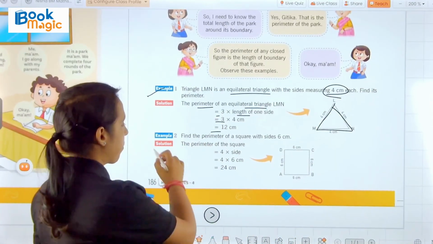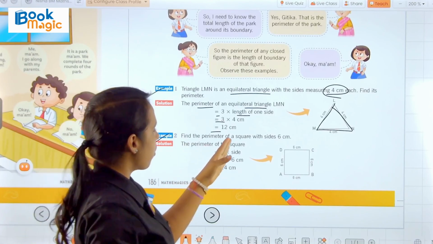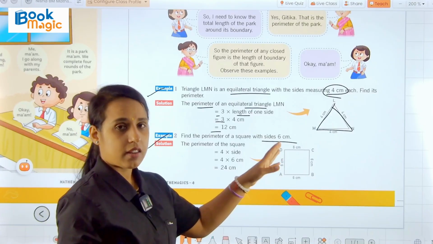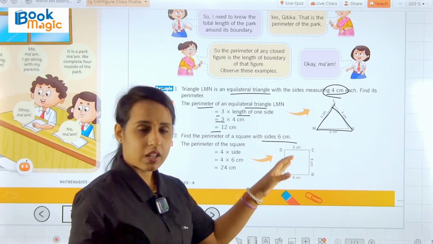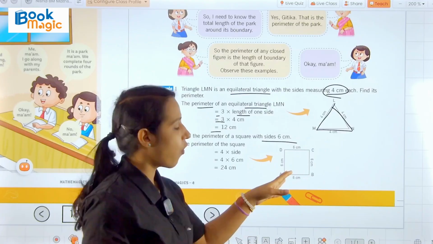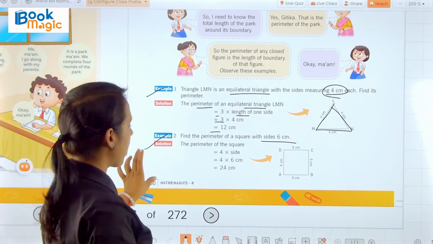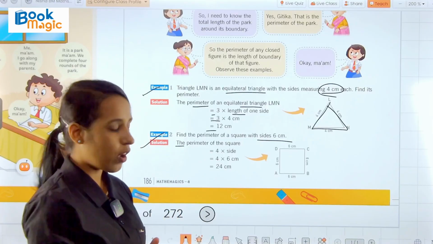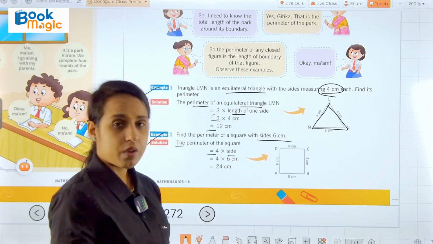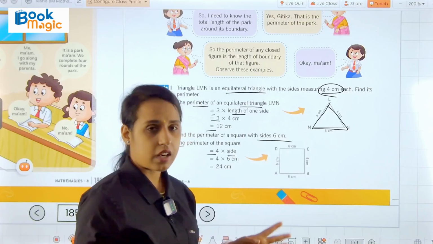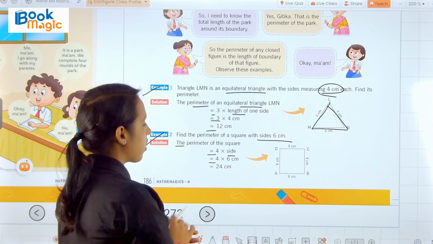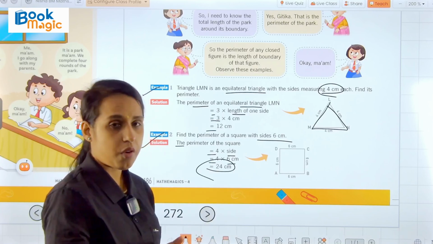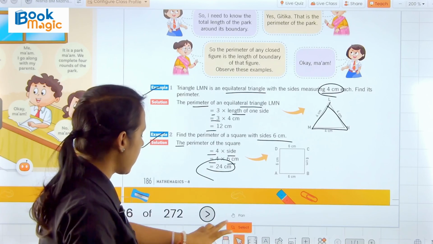Now we have example number 2. Find the perimeter of a square with sides 6 centimeter. So this is a square and all the sides of this square measure 6 centimeter. We have to find the perimeter of the square. First we write the perimeter of the square will be 4 into side, because all the 4 sides are equal. The measure of the side is 6 centimeter, and after multiplying we get 24 centimeter. Now look at the next.